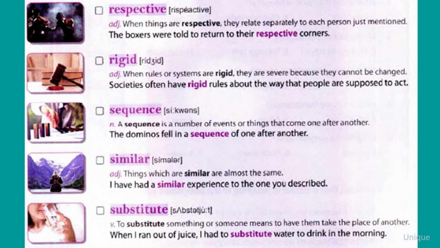Respective. When things are respective, they relate separately to each person just mentioned. The boxers were told to return to their respective corners.